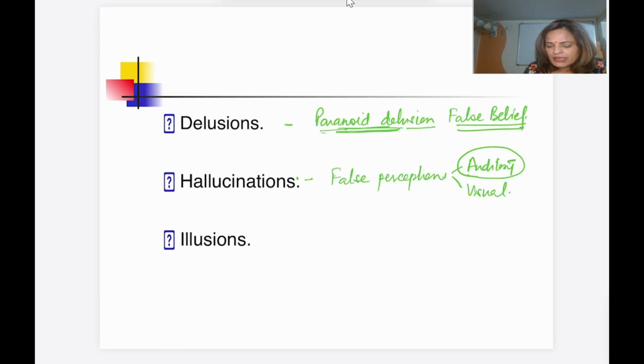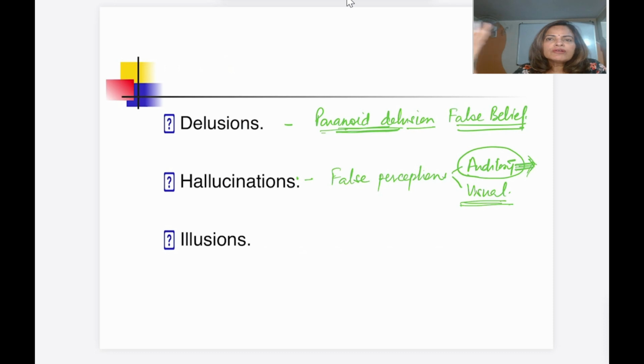The person hears voices saying do this, do that, as if God is saying something, somebody is calling from the sky, or the person hears two voices talking together about himself or herself. All this deranges the behavior, and the thought process of the person is affected because of that.